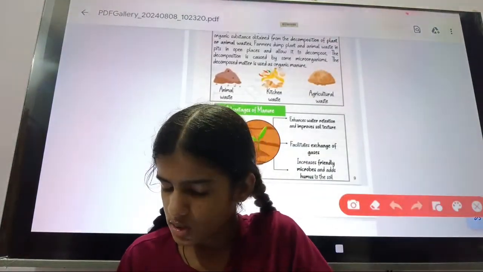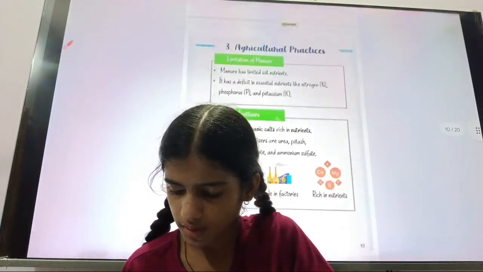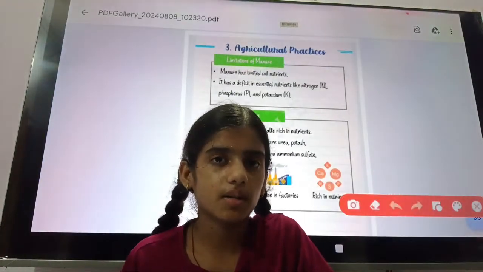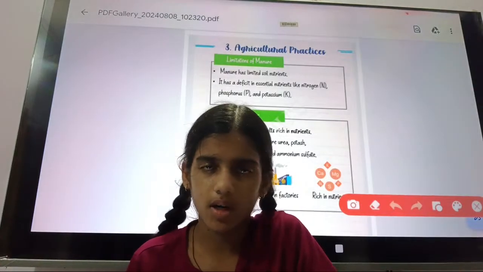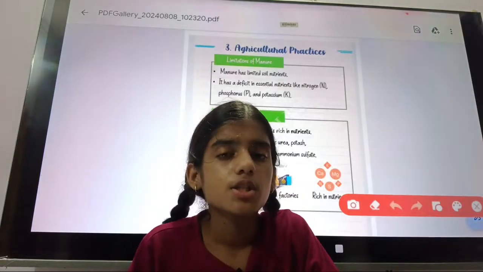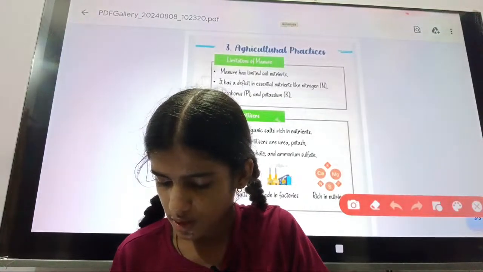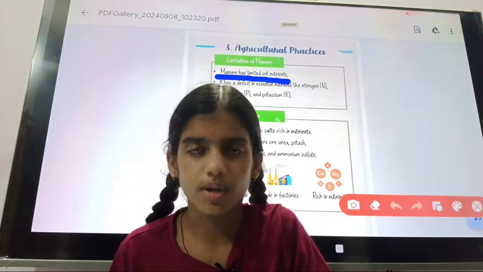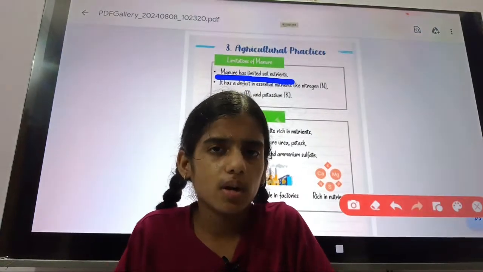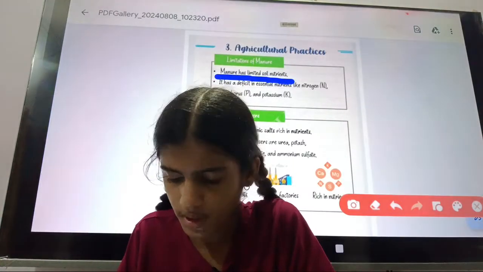Okay, so when we talk about the advantage of manure, any material that has an advantage also has a limitation or disadvantage. So the limitation of manure is, first, manure has limited soil nutrients. The manure will contain nutrients in limited quantity.